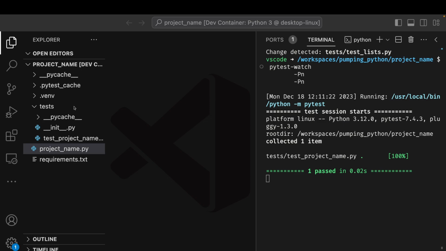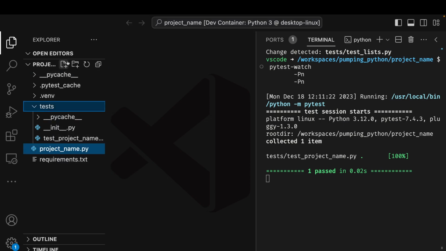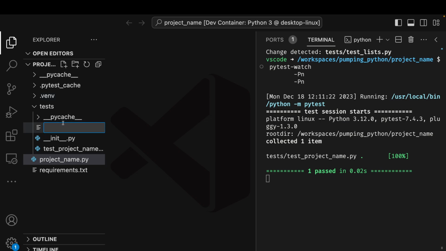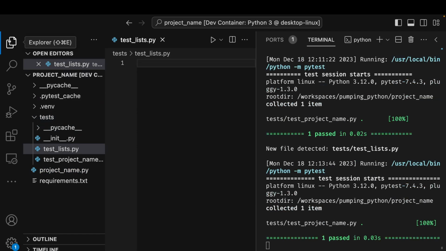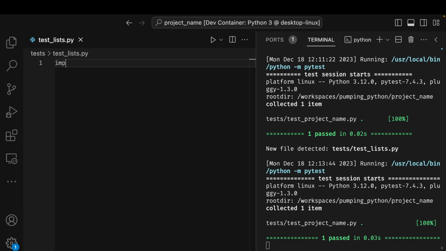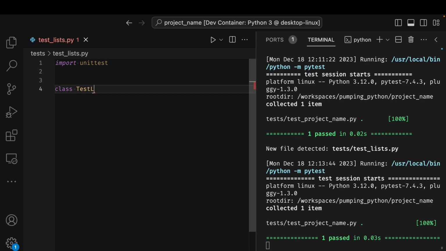Let us create a list. Here's how to create a list. I have a test file called test_list.py and start with boilerplate: import unittest, class TestLists, which inherits from the unittest TestCase class. I add my first test, creating a list with the list constructor.